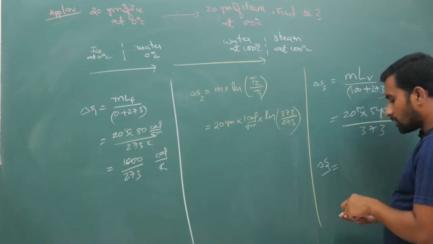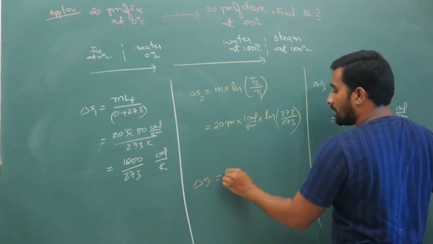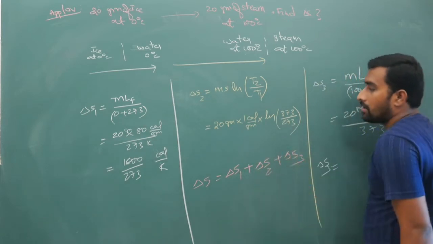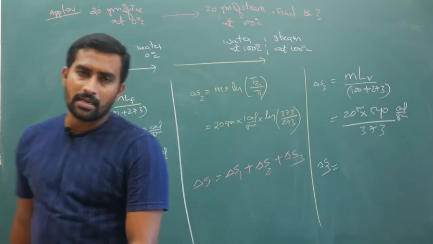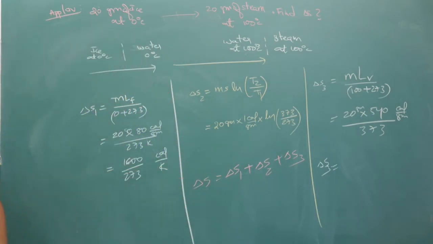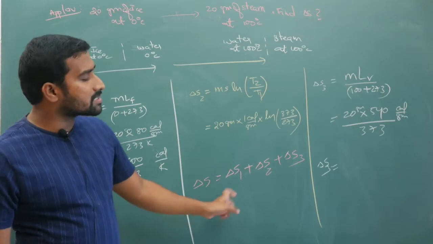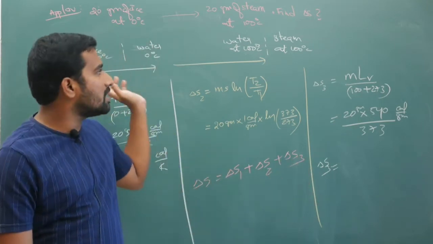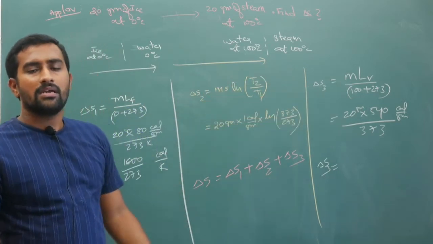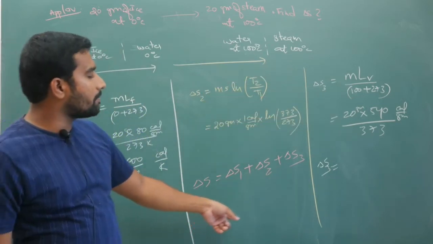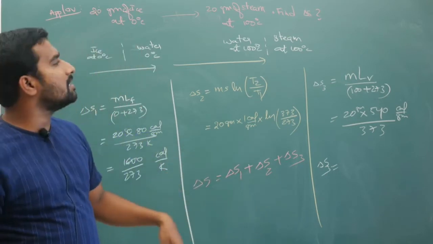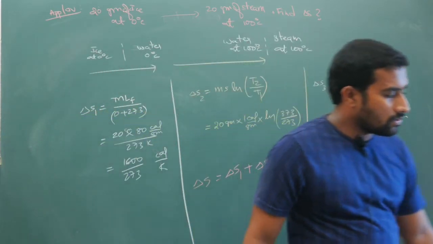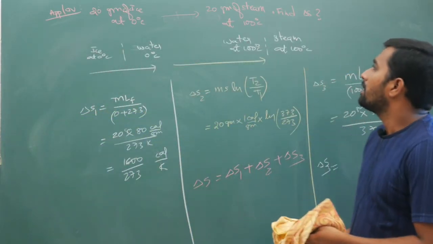Now what is your total entropy for this process? It is a scalar quantity. So delta S1 plus delta S2 plus delta S3. Add all the quantities, substitute in the calculator, and you will get the required answer. Like this you are going to calculate. Now if the answer that you get is positive, then this process will happen without any external agent. Else, if the entropy you get is negative, then some external agent must do this process. Right? So now this is your entropy idea.